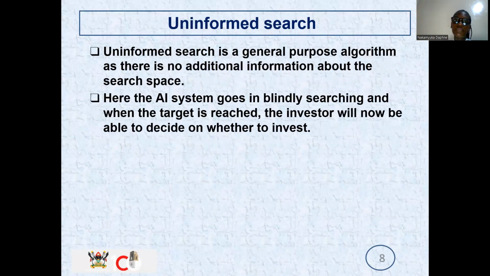Then for the uninformed search, uninformed search is a general purpose algorithm, as there is no additional information about the search space. So our AI system goes in blindly and will search until the target is reached, and the investor will now be able to decide on whether to invest or not.